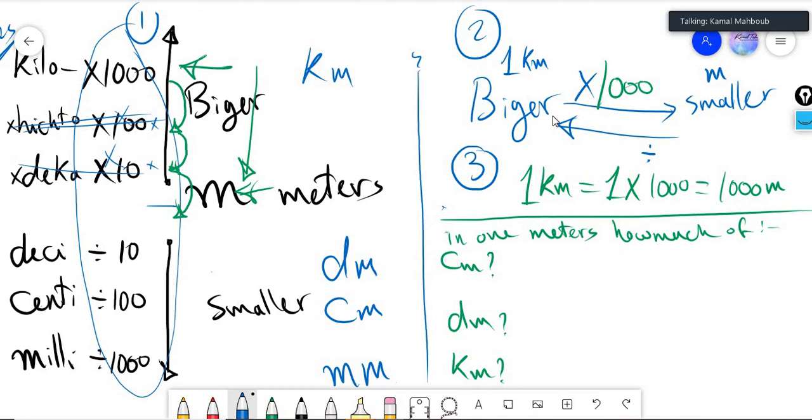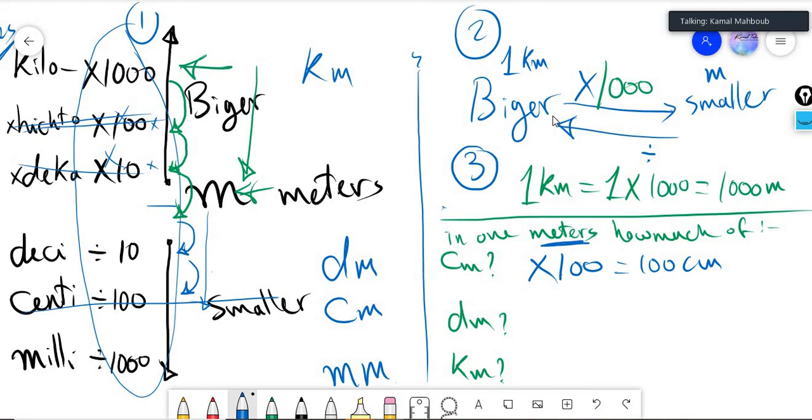Now let's take a look here. From meters to centimeters. That is the meter and that is the centimeter here. From bigger to smaller, multiply. How many steps will we use? 1, 2. So multiply by 100. It equals 100 centimeters. Like that. Let's answer another question.